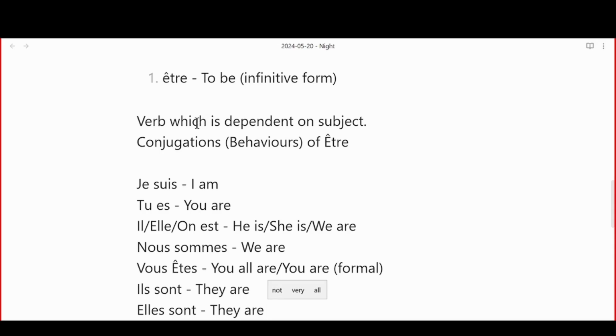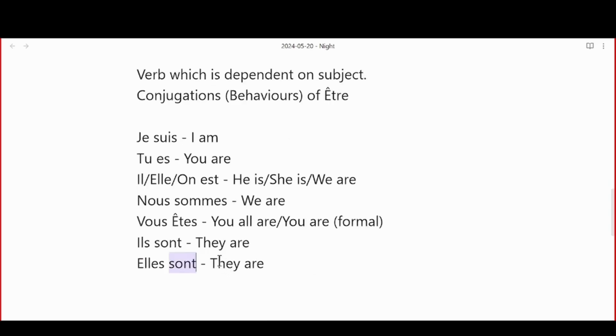Now, I'll give you an interesting thing. A verb is always dependent on the subject, right? Être is to be. This is a verb. You can see how the verb is changing its form with each of the subject pronouns. We call them subject pronouns, but actually these are subjects. So see how the verb is changing its behavior with each subject.